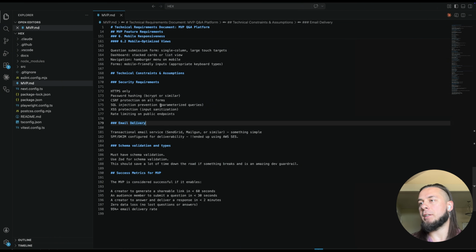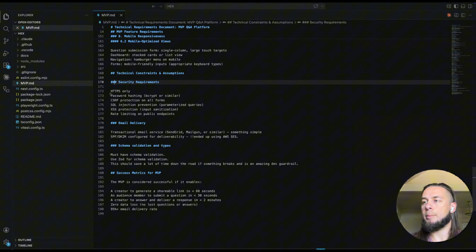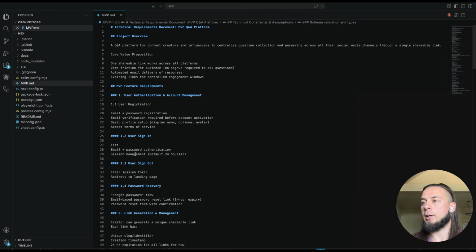And I went as far as having technical requirements or security requirements right here. And even schema validation, right? Have schema validation and then use that for schema validation, all those things. And you could also use AI to help you flesh out those requirements. And that's what I did.